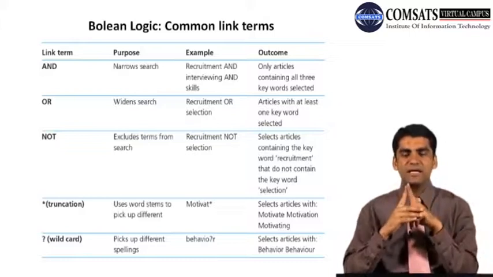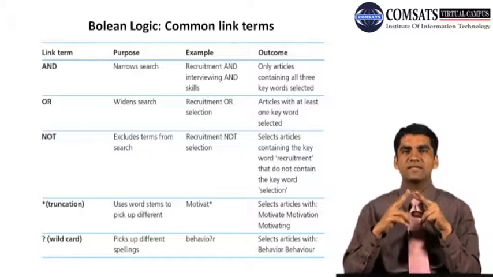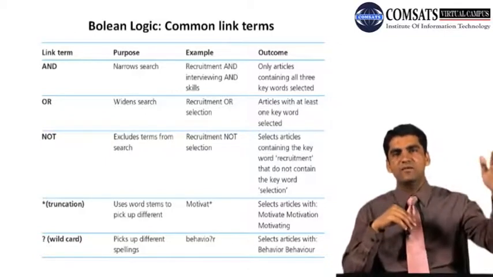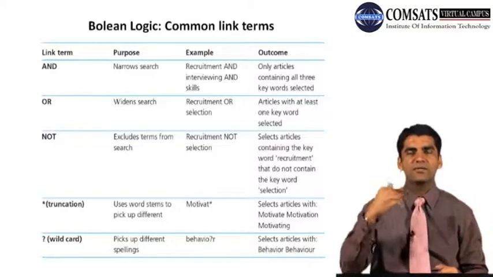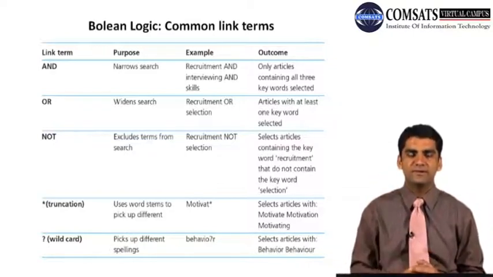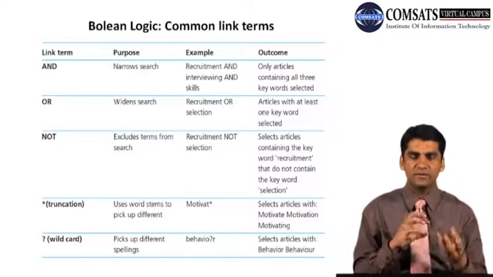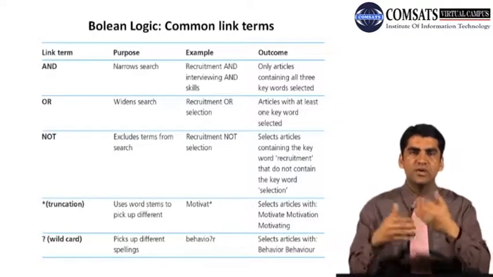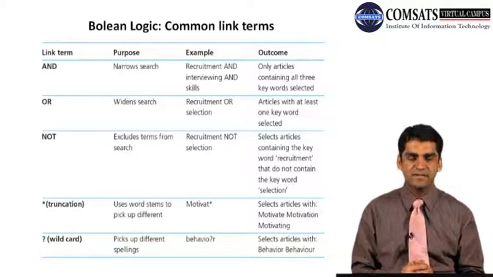So for example, recruitment NOT interviewing NOT skills means that interviewing and skills terms will be excluded, while only recruitment is included in it. So this is how we can use AND, OR, NOT to link terms and find our relevant literature.